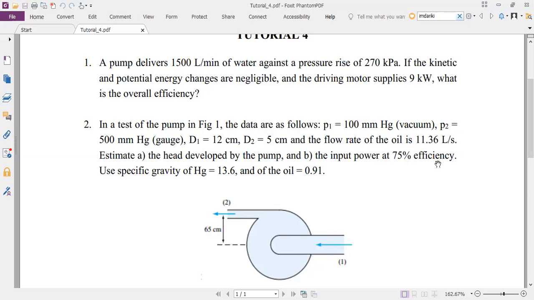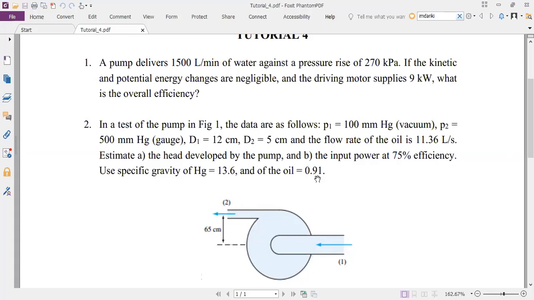So if you know the flow rate, you can solve for V1 and V2, correct? If I know the diameter of the pipe here and I know the flow rate, I can convert that into V1. If I know the diameter here and I know the flow rate, I can convert that to V2. So V2 square minus V1 square by 2G, you can find out. The data is available. Z2 minus Z1, you can find out. That information is also given.